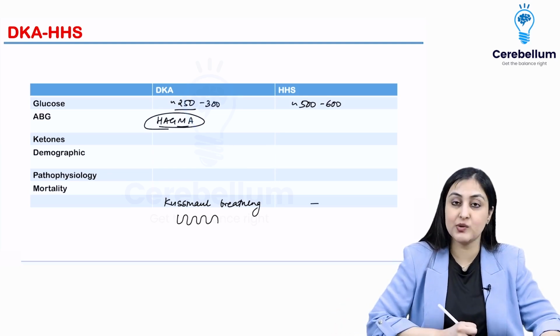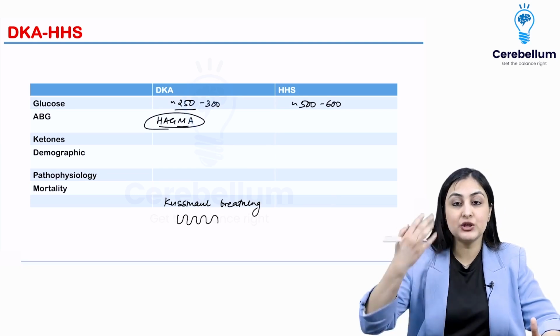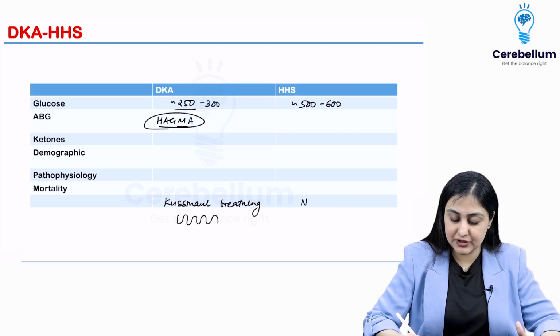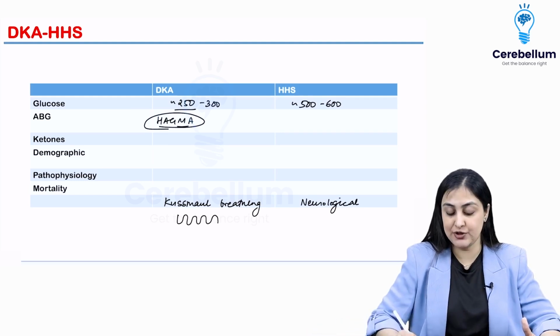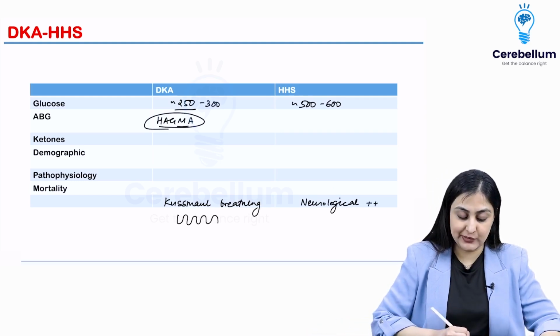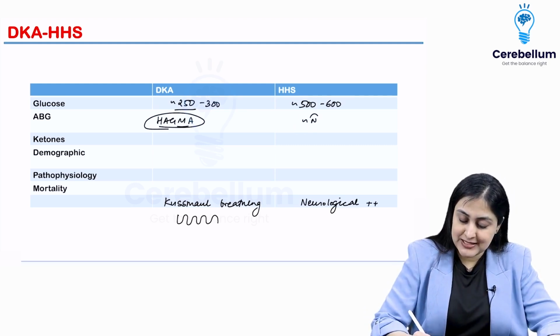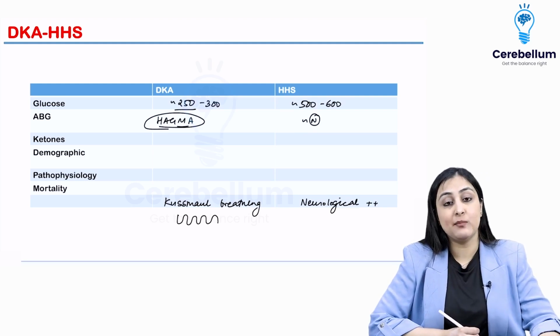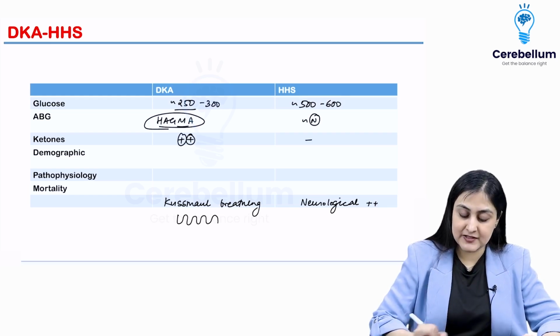acidosis, whereas that is not what you're going to see in HHS, which is mainly going to present with neurological symptoms. So here you're going to have neurological symptoms with altered sensorium because of the hyperosmolarity predominantly. All right, so that is what you want to remember. The ABG here is going to be more or less normal. There's not going to be any metabolic acidosis. The ketone levels are going to be positive in urine and plasma in DKA, whereas they are going to be